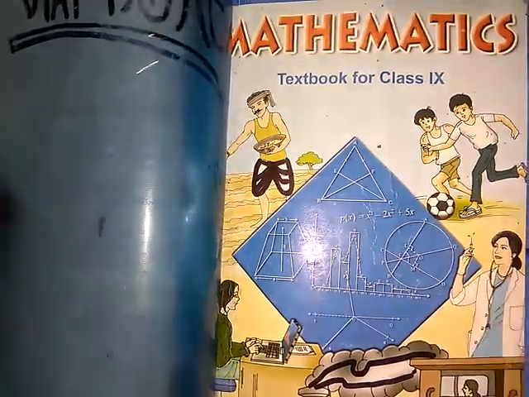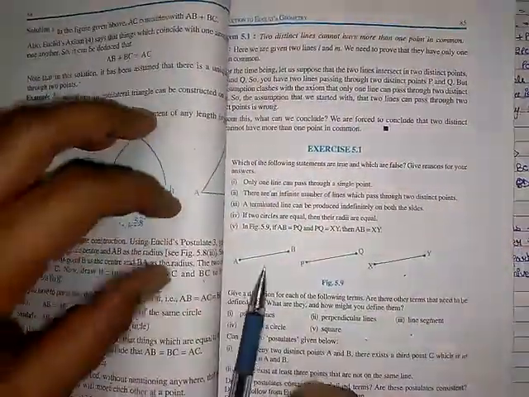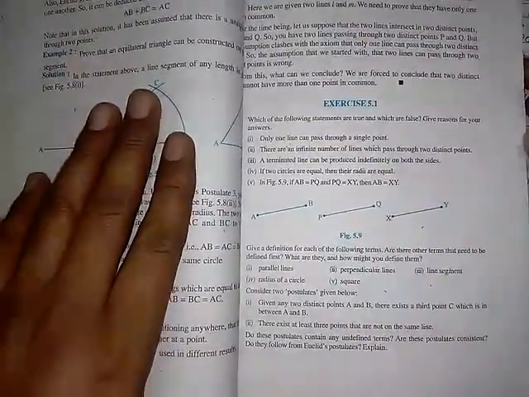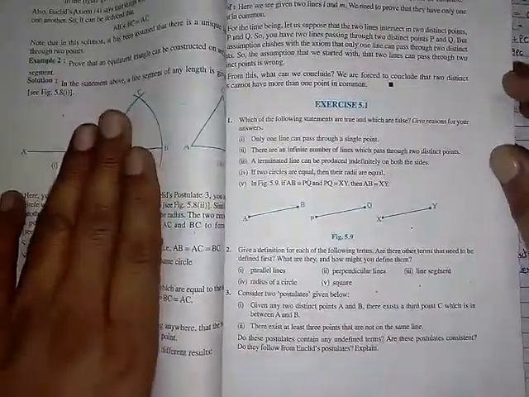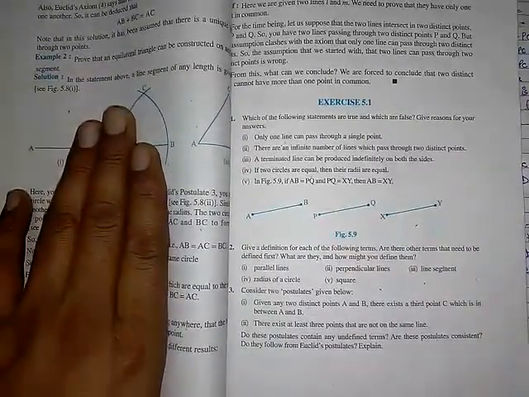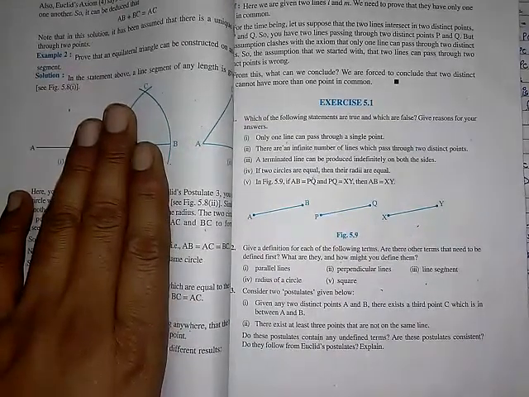We have also discussed a few questions, only the first two questions of exercise 5.1. First two questions we have done, and now it's the turn for the third question. So let's start. Consider the two postulates given below, right? So what are those postulates?